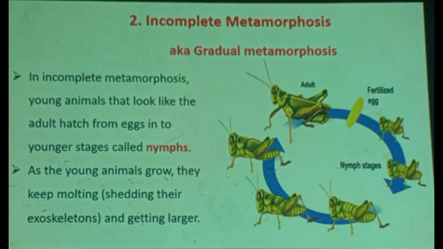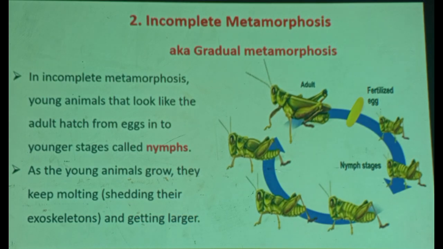Therefore, directly adult, nymph, different stages of nymphs. This also undergoes molting. They break the cuticle in order to grow in size. In this case, a smaller nymph becomes a larger nymph, then a larger nymph, then a larger nymph. They may molt 2 times, 3 times, 4 times. But you have to know that the nymph is exactly similar to the adult, except that it has no wings.